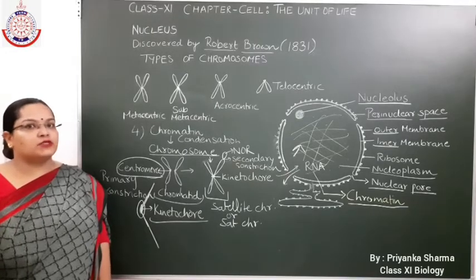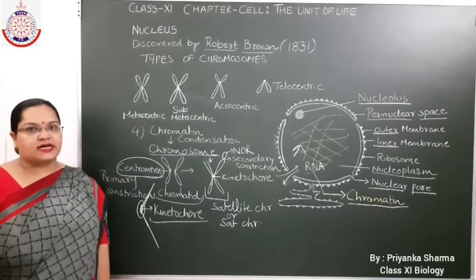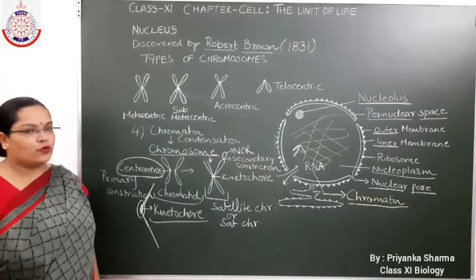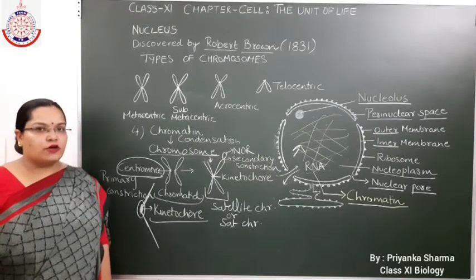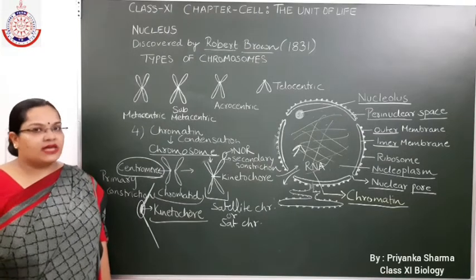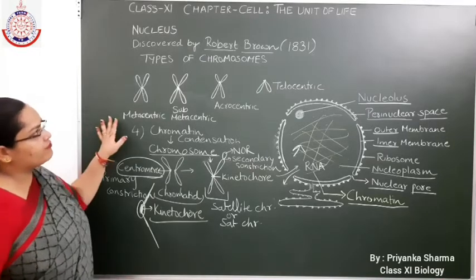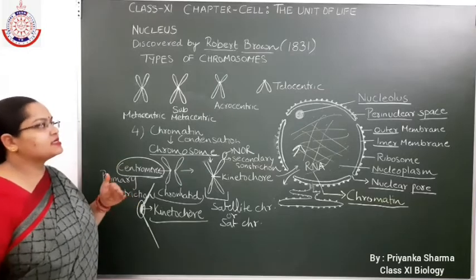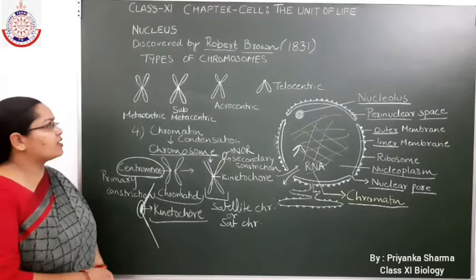Next is types of chromosome, on the basis of position of centromere. What is centromere? We have already discussed. Centromere is a point which holds the two chromatids together. So, on the basis of position of centromere, chromosomes are of four types. You can see in the diagram, four different types of chromosomes are there: metacentric, submetacentric, acrocentric and telocentric.